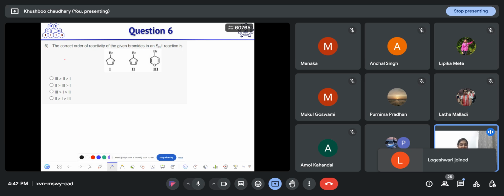So here is the correct order of reactivity of the given bromides in an SN1 reaction. You have to find out the correct order of reactivity of these substrates towards SN1 reaction. Can you tell what is the intermediate formed during SN1 reaction? Carbocation. Yeah. So you have to find out the relative stability of the carbocation that will form after the removal of these bromide groups.